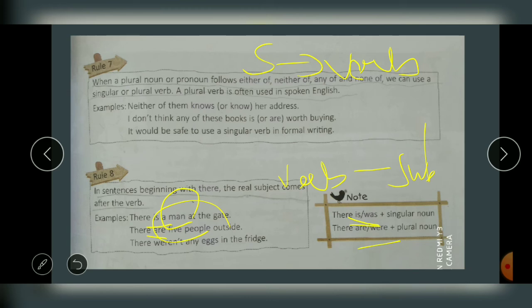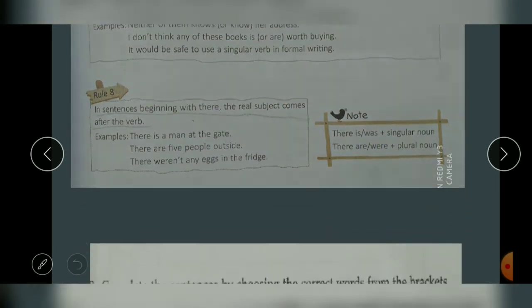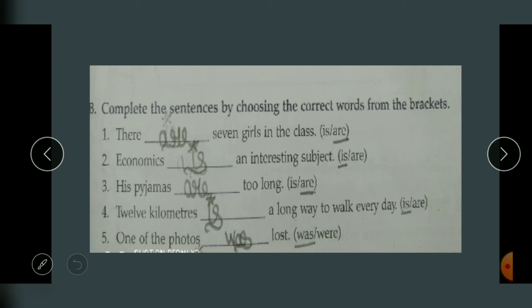Will you? Those who can, start doing it. The rest of them, I'll be explaining only 5 to you. The rest of them, 10, you have to do by yourself. Clear? So now see, in the whole exercise, you just have the helping verbs, be verbs, do, does and all only. Okay? It's easy for you. Now you again see there. If it is there, then you have to see which kind of subject is used.